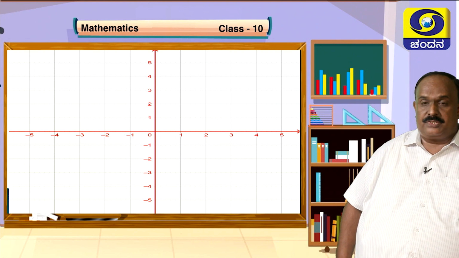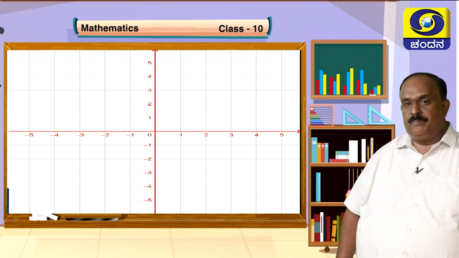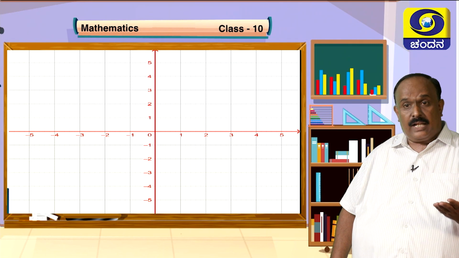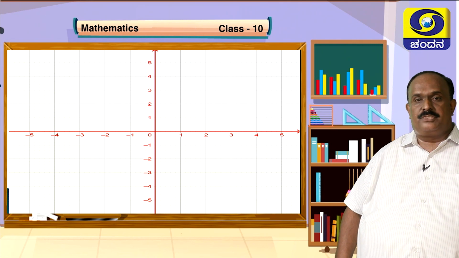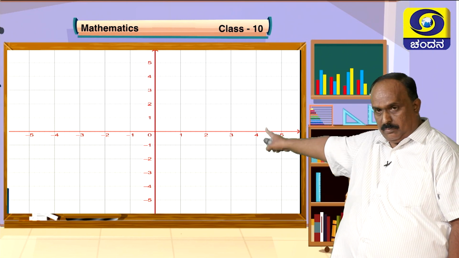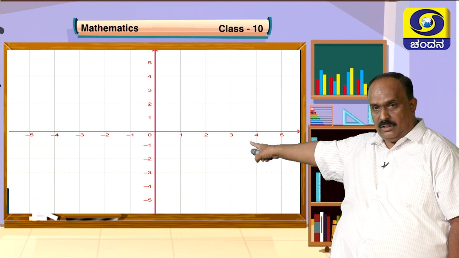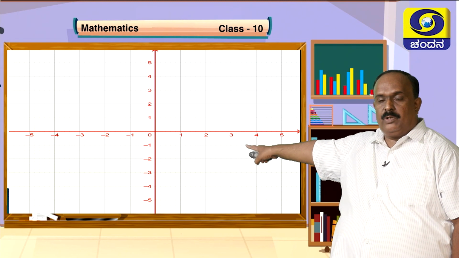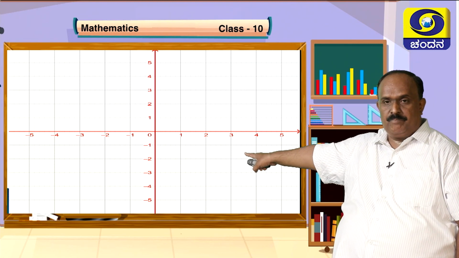By looking at this diagram, you can say, sir, this is a graph sheet. Look at these two straight lines. They intersect perpendicularly at a common point, and that point is called the origin, right?